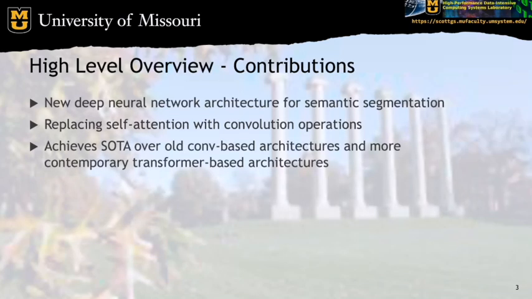So the main contribution of this paper is a novel deep neural network architecture designed specifically for semantic segmentation. And of note is that the authors replaced the expensive self-attention operation with cheaper convolution operations. And they find that their new architecture achieves state-of-the-art results for semantic segmentation, achieving better results over both older convolution-based methods as well as contemporary transformer-based methods.